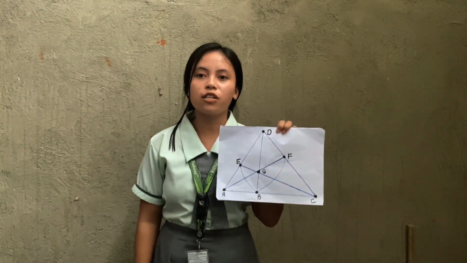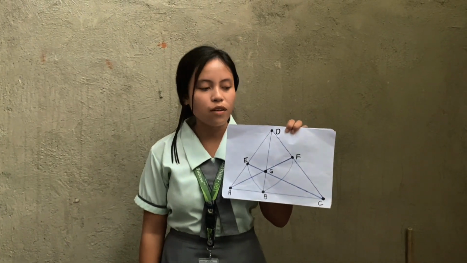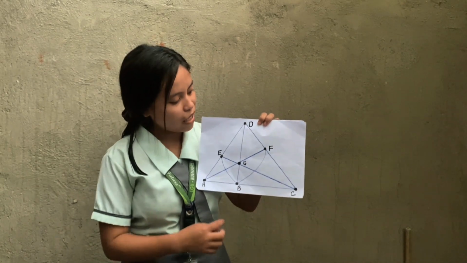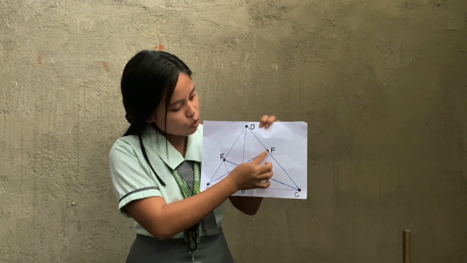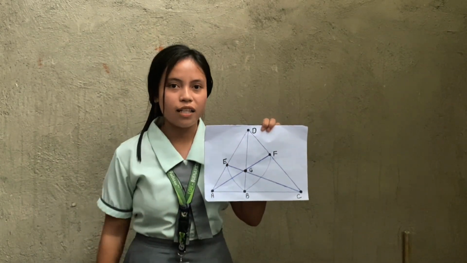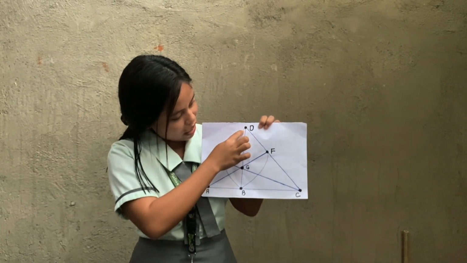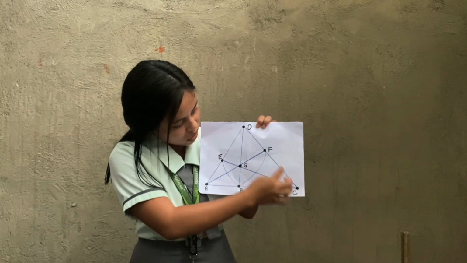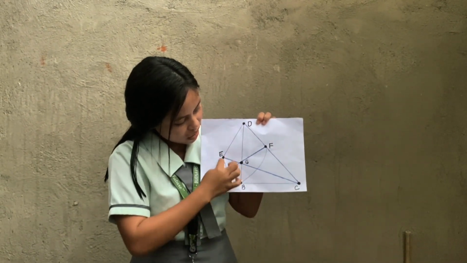Next, Fano's geometry consists of exactly 7 points and 7 lines. So the 7 points and 7 lines of the finite geometry: point 1, 2, 3, 4, 5, 6, 7. Okay, 7 points. And then the 7 lines: 1, 2, 3, 4, 5, 6, 7.